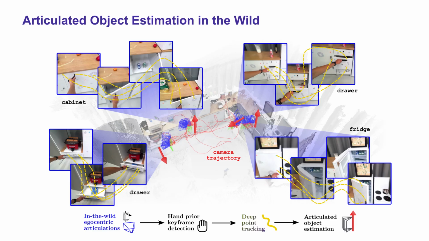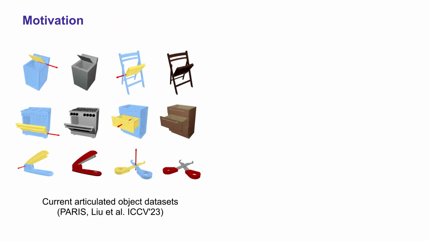Hello everybody, in this video we present our work Articulated Object Estimation in the Wild. The majority of works investigating articulated object estimation predicts kinematic models of objects from several frames representing various articulation states. In general, those objects are isolated from a greater environment and distractions or background noise are absent.